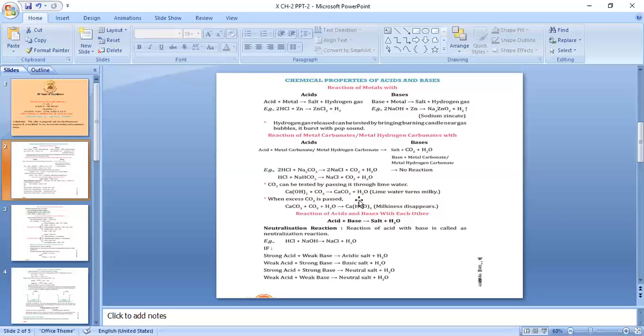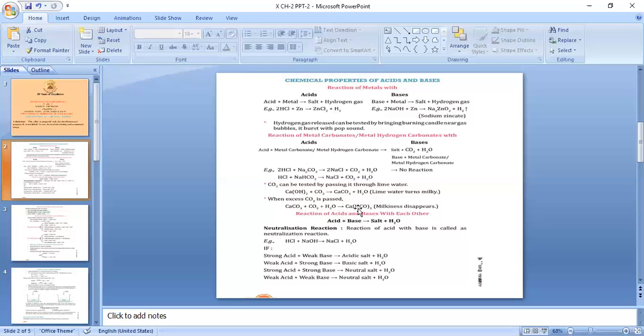Now when we pass excess CO2 through this milky solution, the milky solution will again change into colorless. The milkiness will disappear. The white color will disappear. And the reaction is CaCO3, that is calcium carbonate, plus excess CO2 along with the water which was present with the calcium carbonate.